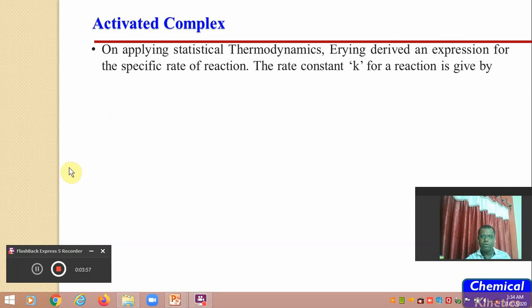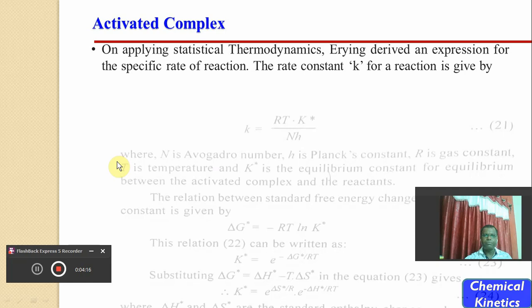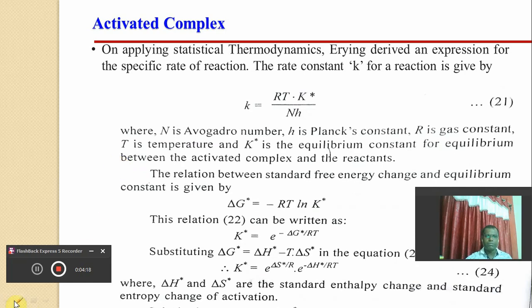And here, on applying statistical thermodynamics, the scientist Eyring derived an expression for the specific rate of reaction, which gives the relationship between the specific rate of reaction and the activated complex, how this activated complex is responsible to decide the rate of reaction. According to Eyring, on the basis of statistical thermodynamics, he gave the equation for specific rate of reaction as k = RT K* / Nh.